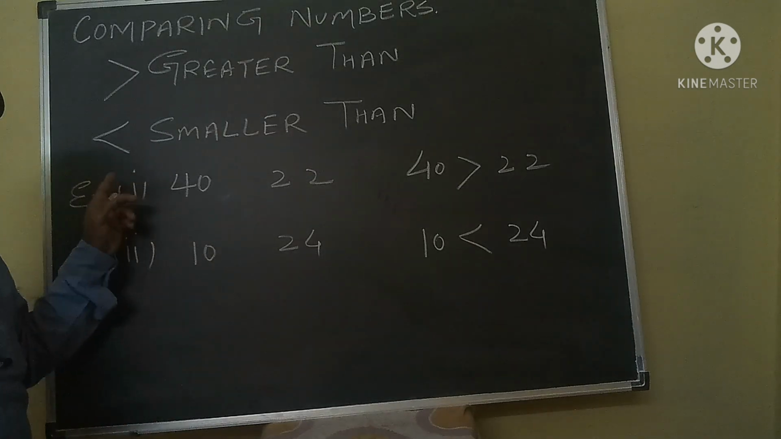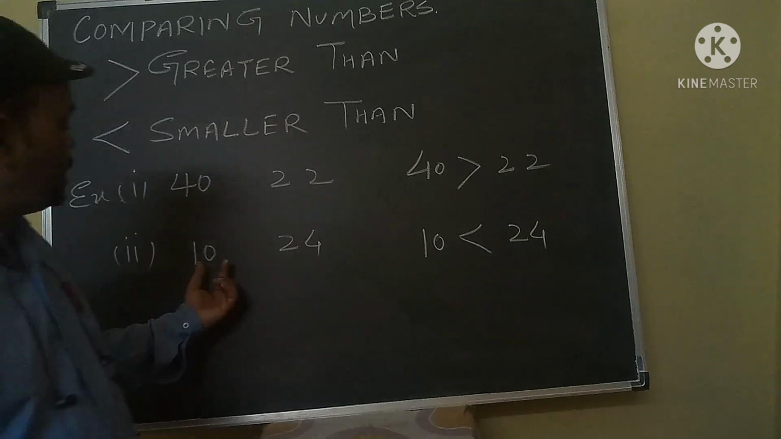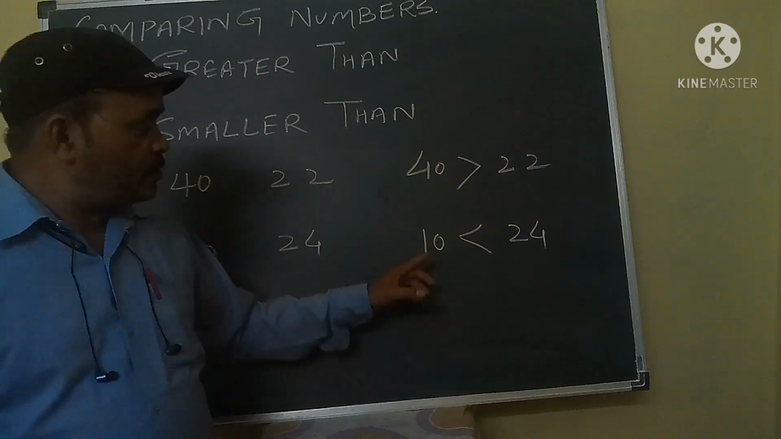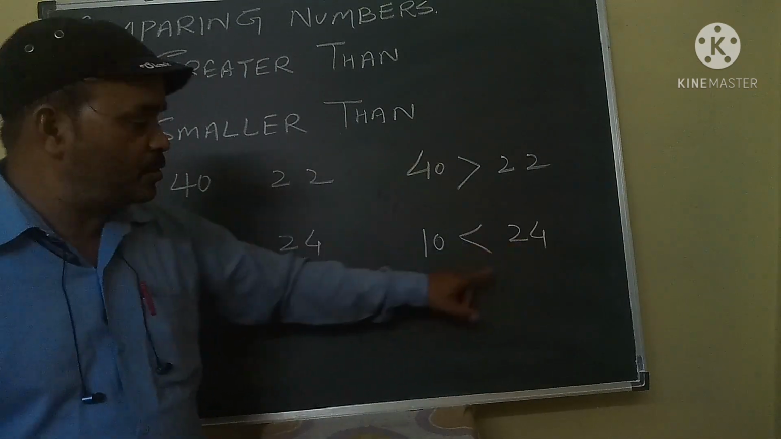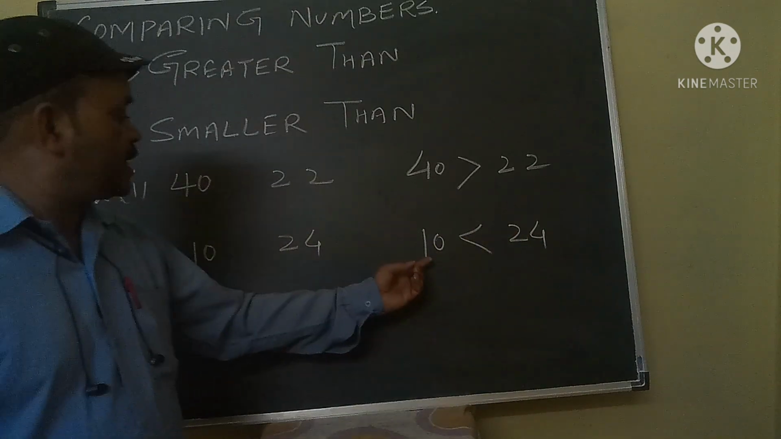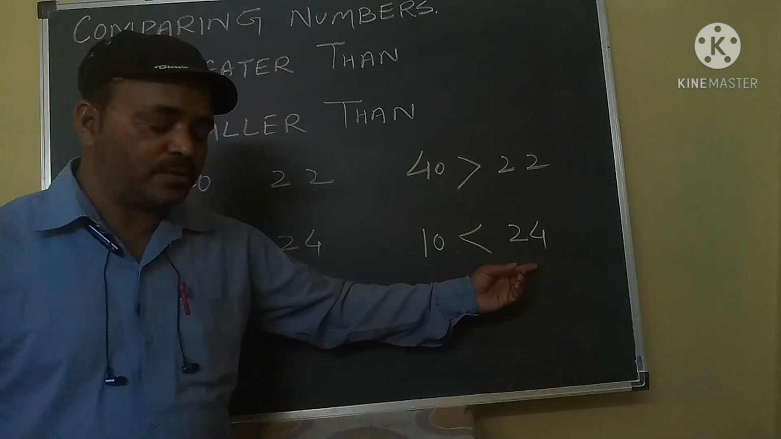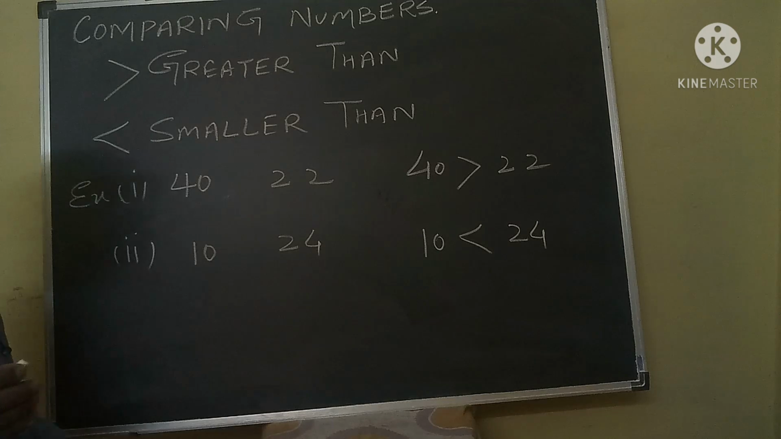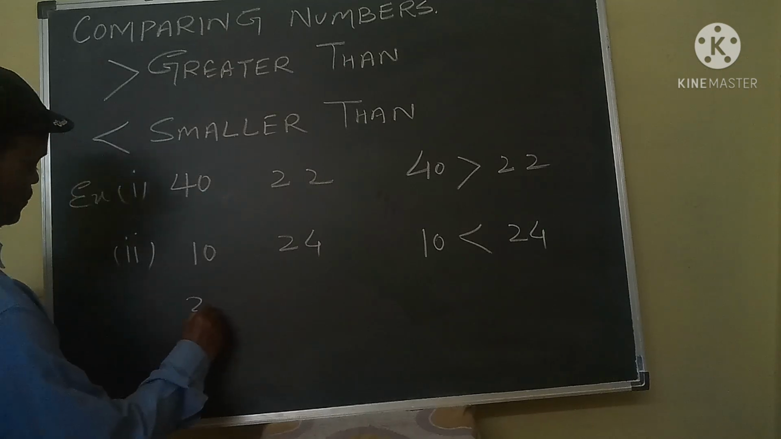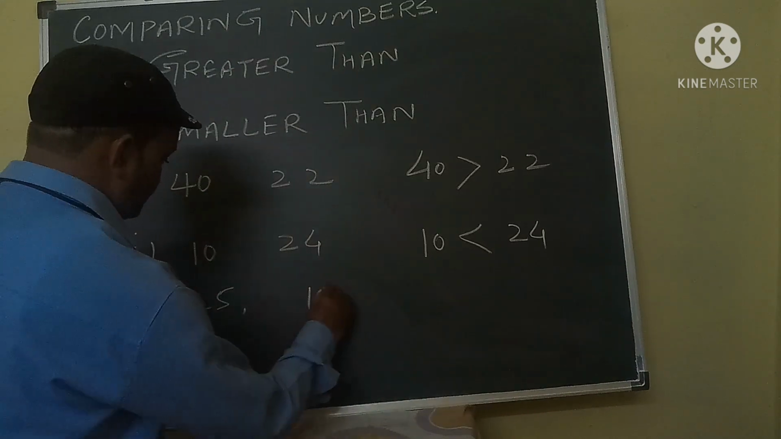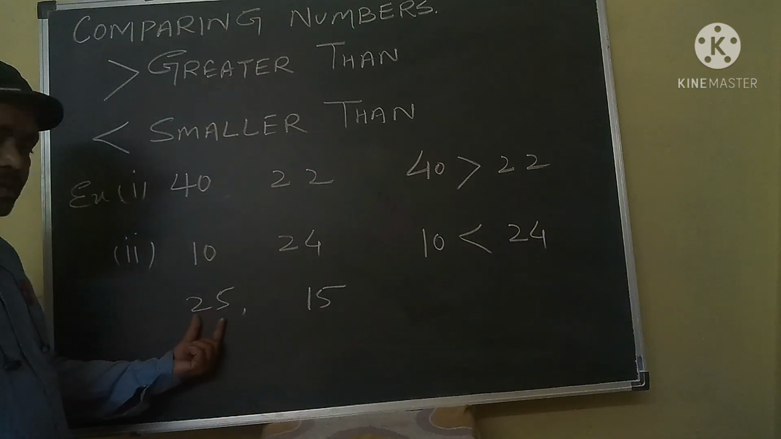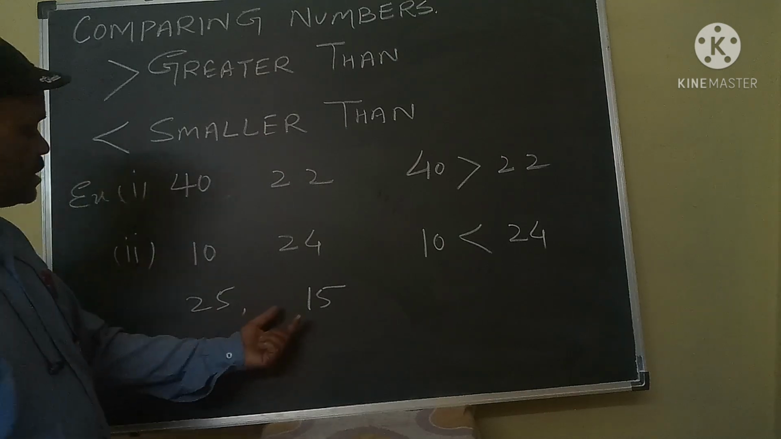Now look here, 10 is the smaller number and 24 is the bigger number. So 10 is less than 24, or in other words, 10 is smaller than 24. Okay. Now we will discuss one more example. Suppose you have two numbers, 25 and 15. Now look here, which is the bigger number? 25 is the bigger number.